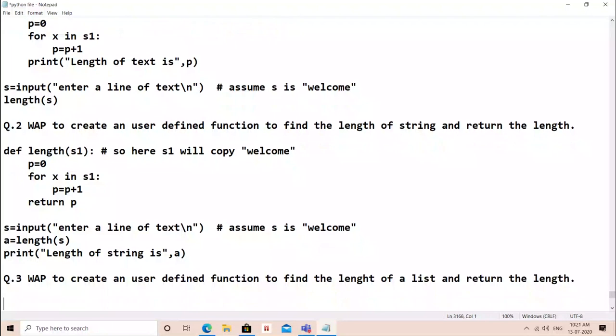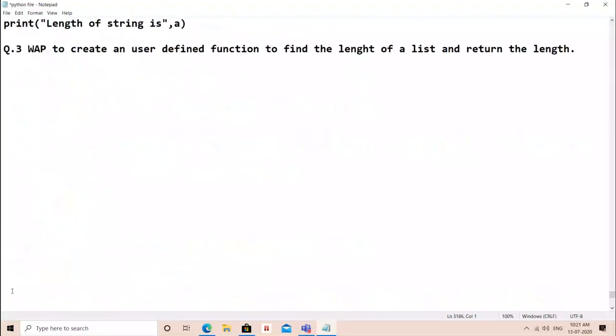बहुत simple. User defined function to find the length of a list and return the length. As we know that string, list, tuple, ये सब क्या है? Sequence. तो अगर आप सीक्वेंस को सेंड करोगे, सेंडर सीक्वेंस है तो रिसीवर वेरिएबल होगा. And we know that for loop will iterate 1 by 1. फॉर लूप तो क्या करेगा? स्ट्रिंग को भी एक एक करके इटरेट करेगा. Even list, it will iterate 1 by 1 all elements, and even tuple elements 1 by 1.